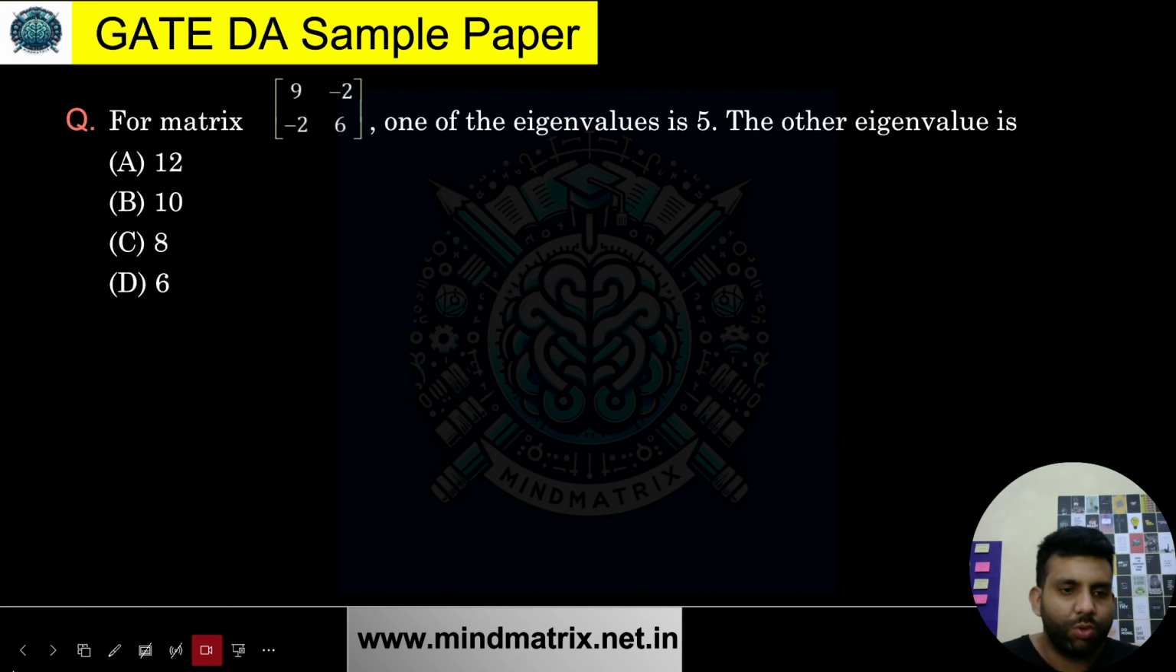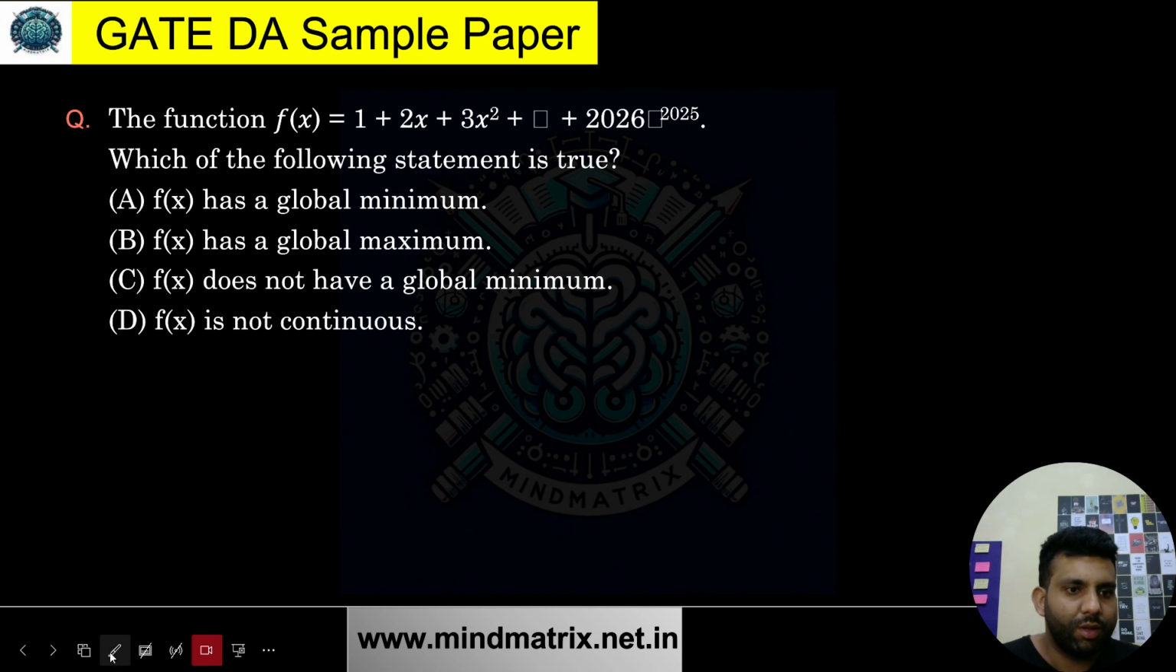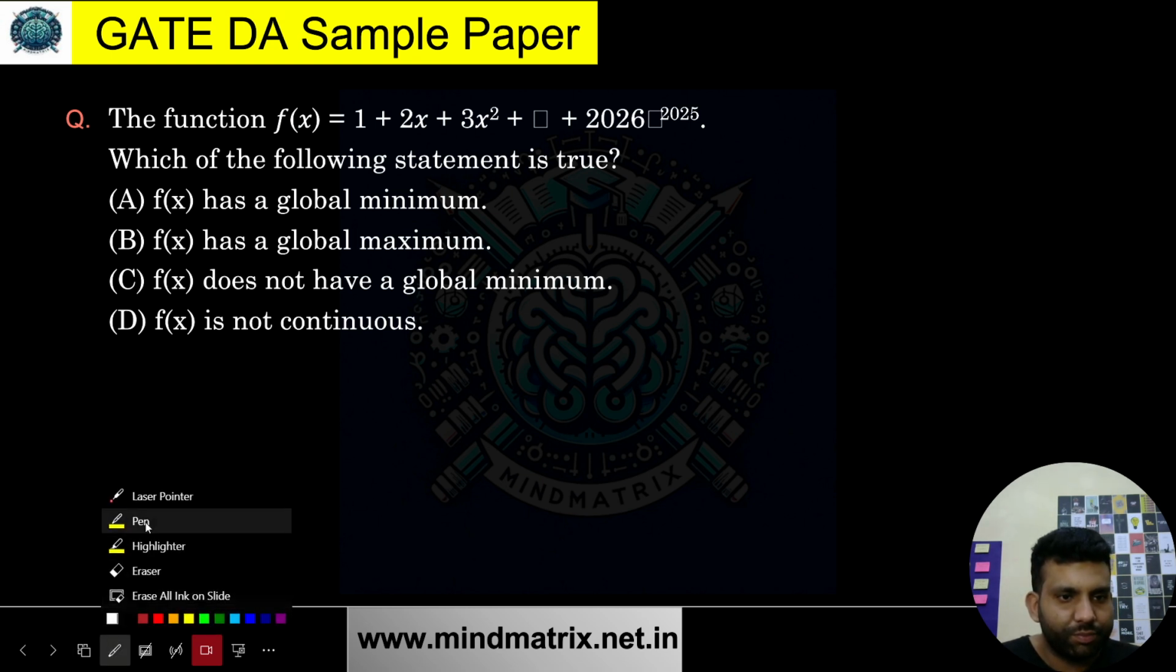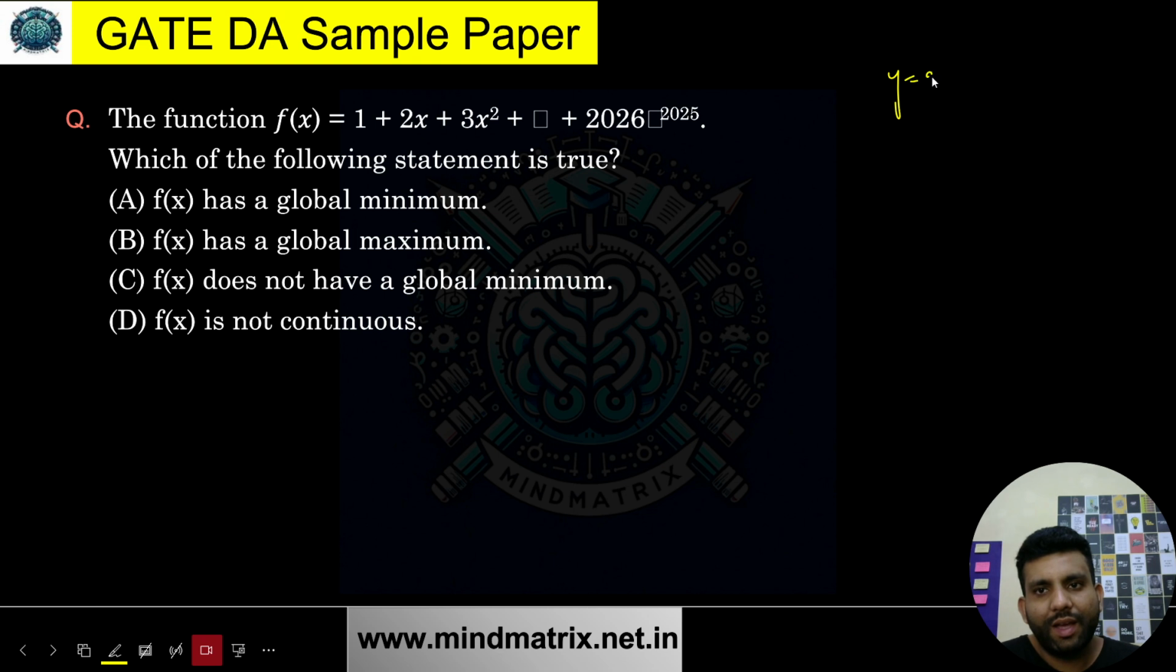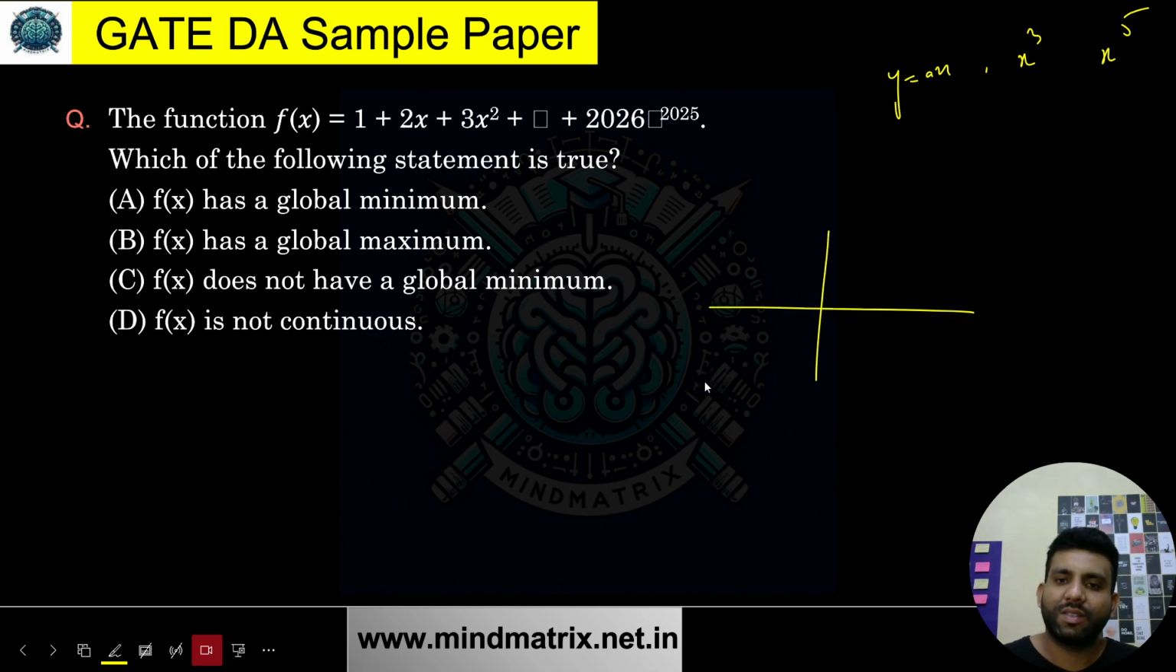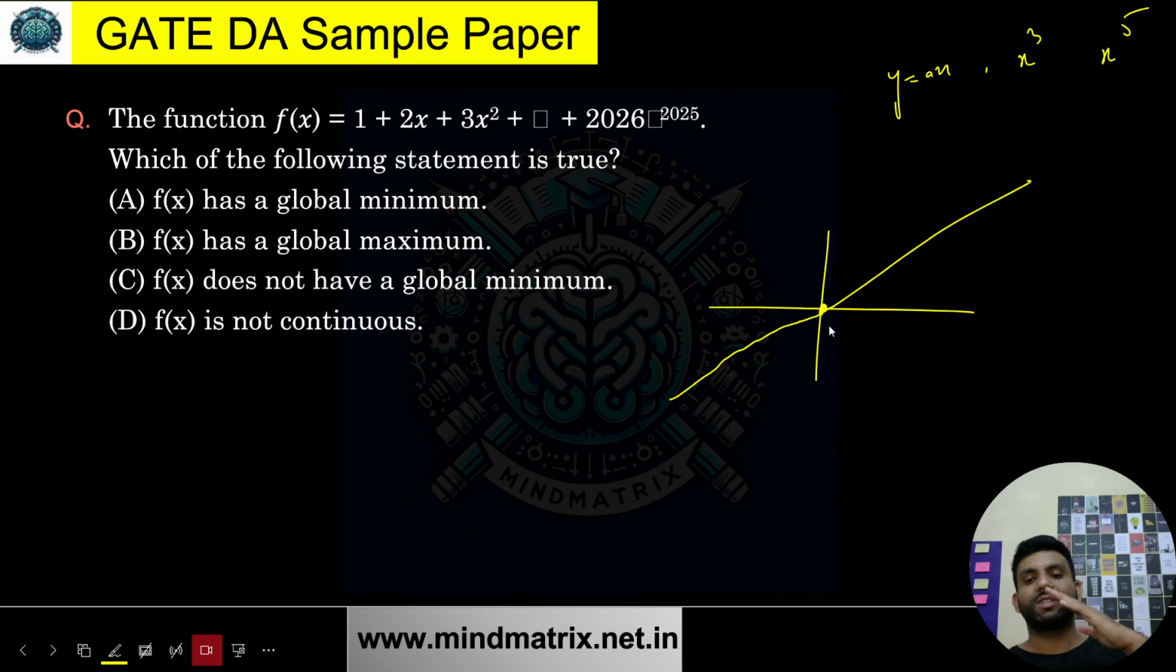Y equals ax, and then I'll talk about x cube, x power 5. So what is ax? If I just say y equals x, this is passing through the origin. And if a is a positive number, the slope will increase. It will tilt a bit. So something like this will become, but it will be a straight line for y equals ax.